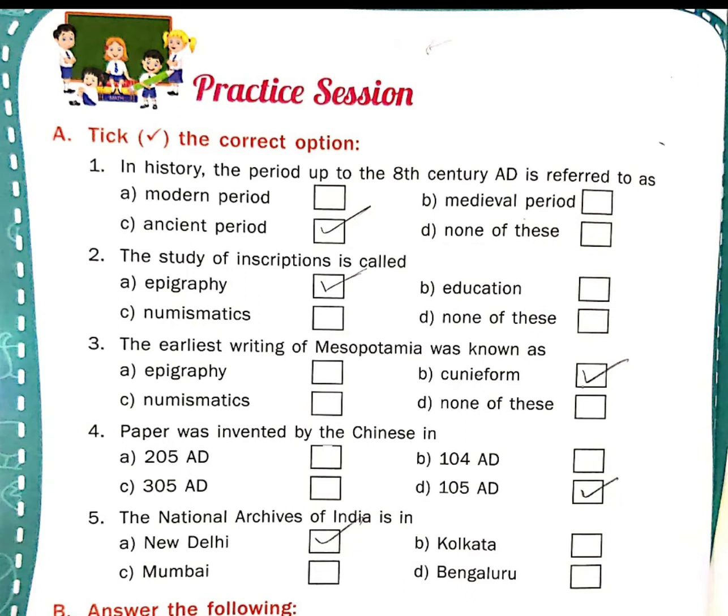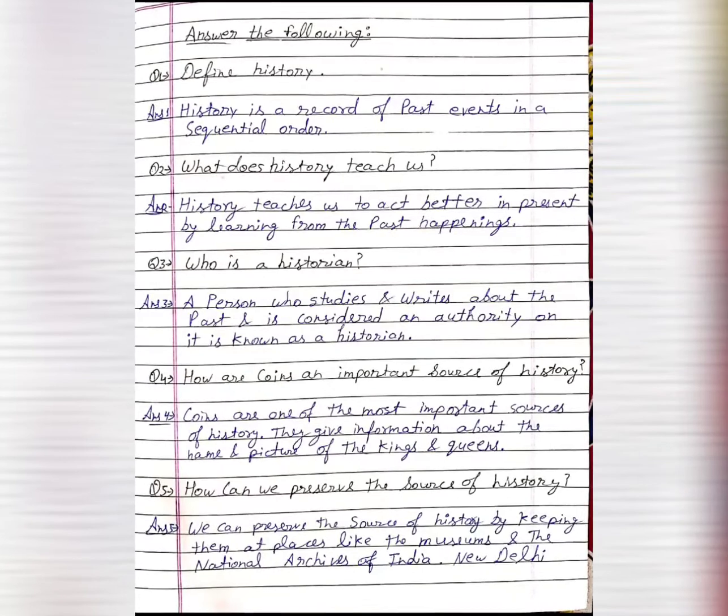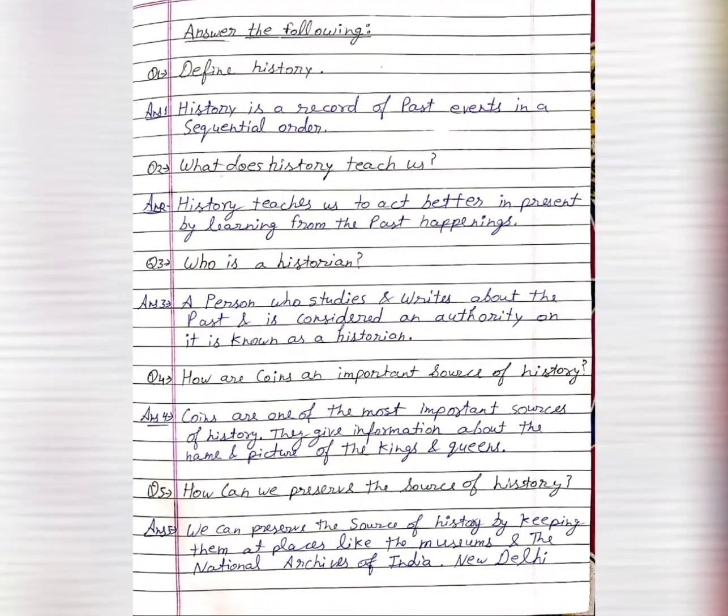Cuneiform. Fourth, the paper was invented by the Chinese in A. 205 AD, B. 104 AD, C. 305 AD, or D. 105 AD. So the correct option is D. 105 AD. The National Archives of India is in A. New Delhi, B. Kolkata, C. Mumbai, D. Bengaluru. The correct option is A. New Delhi. So our next exercise is: answer the following.